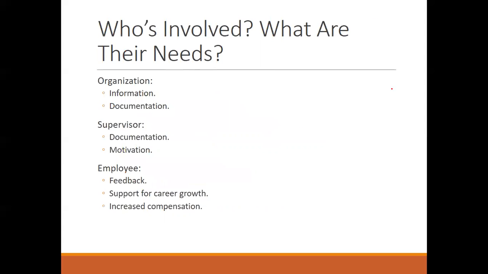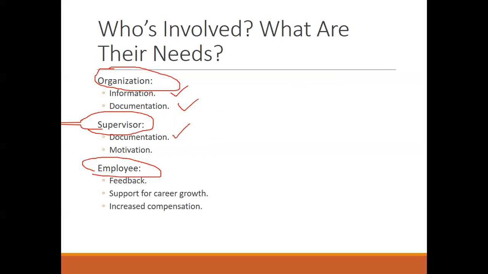Now who is involved and what are the needs? In performance management, it is not only the organization, but the manager, the supervisor, as well as the employee. The organization provides information with the documentation. The supervisor implements on those lines of documentation, provides motivation to the employees, and at the same time provides feedback, provides support in the form of career growth, and helps to increase the compensation. But yes, this has to be taken in such a way that things work out the way it is planned. If a supervisor is giving feedback, but the employee is not ready to accept it or argues with the supervisor, then things are not going to work out.